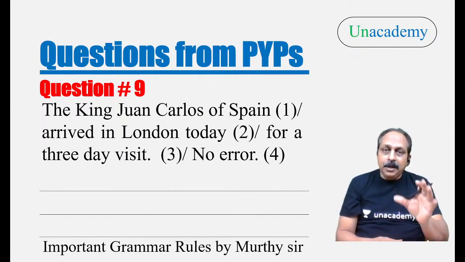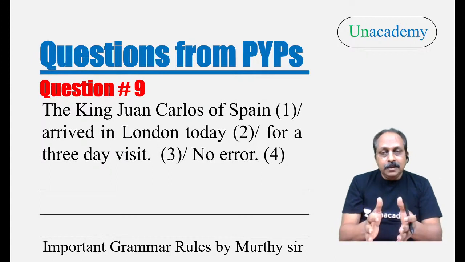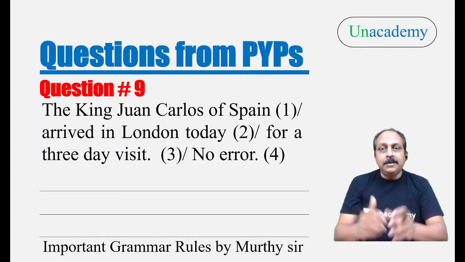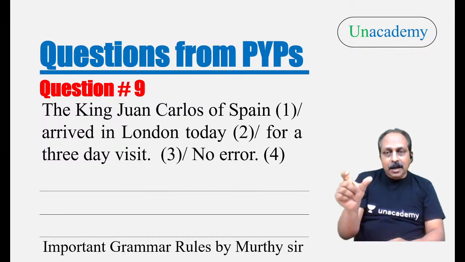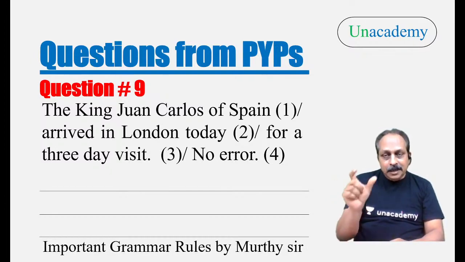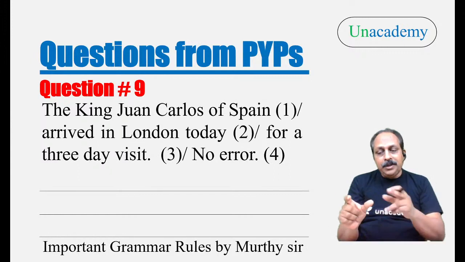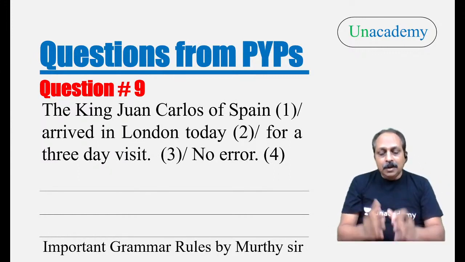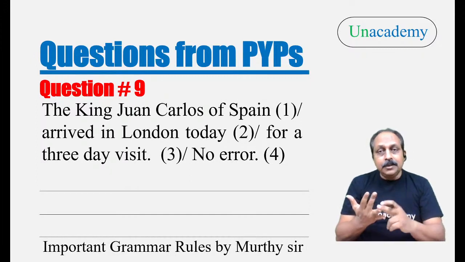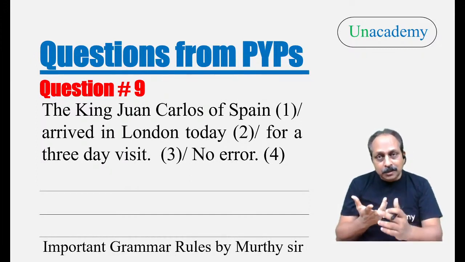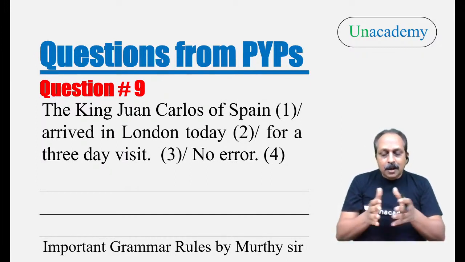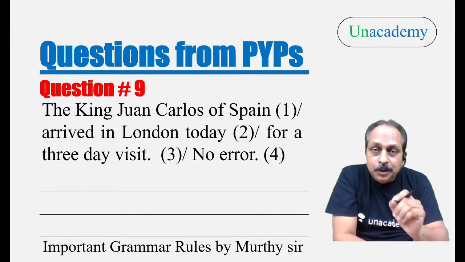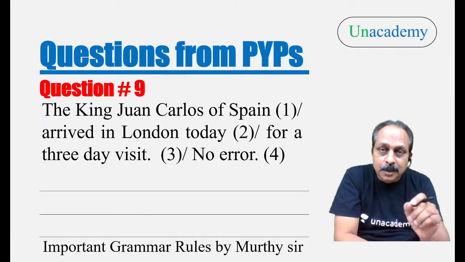We use present perfect tense with adverbs of time that indicate an incomplete time period. With any adverb of time that indicates an incomplete time period, we should not use past tense, we should use present perfect. What are the examples? Today, incomplete. This week, incomplete. This month, this year, this season.